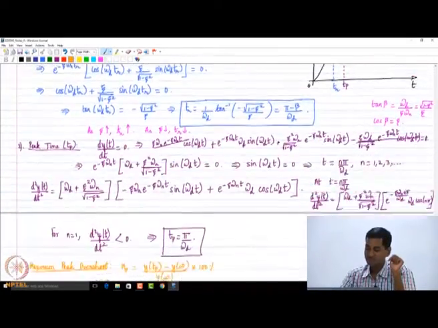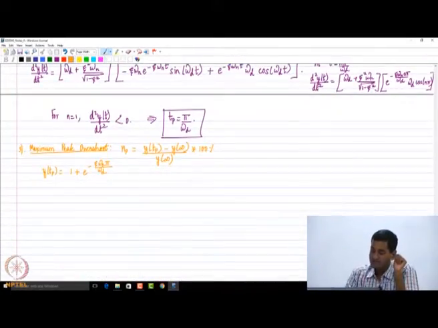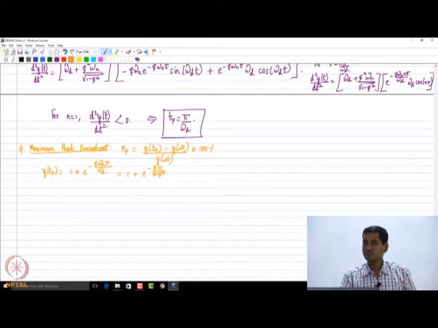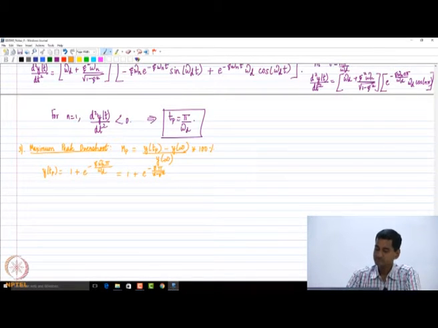And this I can rewrite as 1 plus e power minus zeta pi divided by square root of 1 minus zeta square. Why? Because omega d is omega n times square root of 1 minus zeta square, I use the definition of the damped natural frequency. In this case, y at infinity is 1.